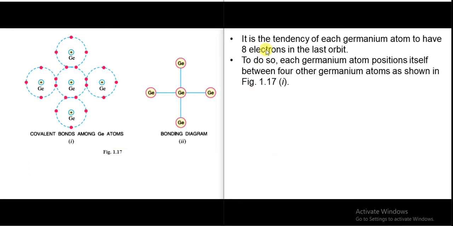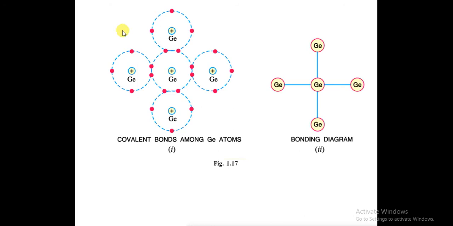Now, consider this diagram. In this diagram, you can see silicon or germanium. Here I have written germanium. You can also write silicon in the place of germanium. In some books, germanium is explained, and in some books, silicon is explained. Both are the same. The explanation is absolutely the same. Only in the place of germanium, you have to write silicon. Rest everything is simple and the same.